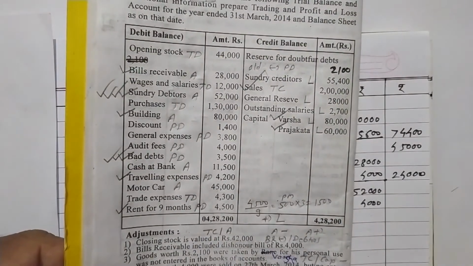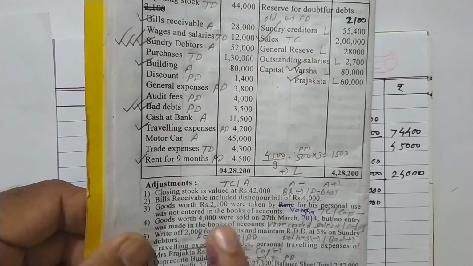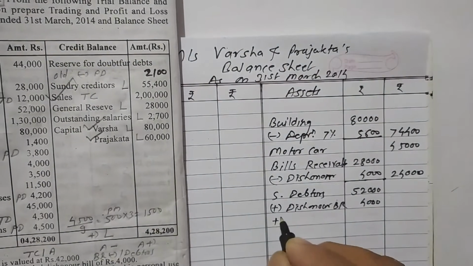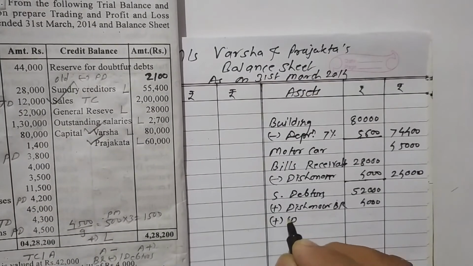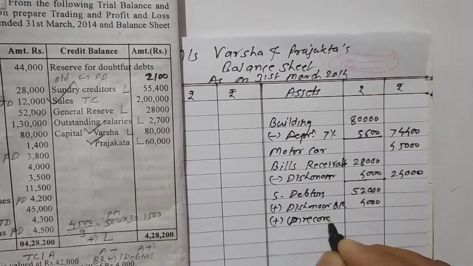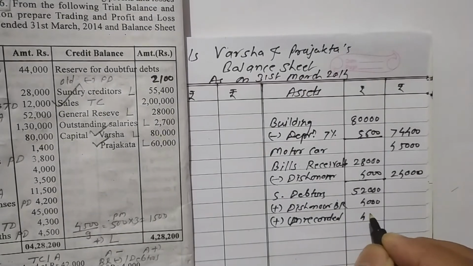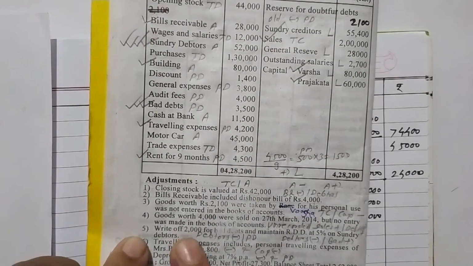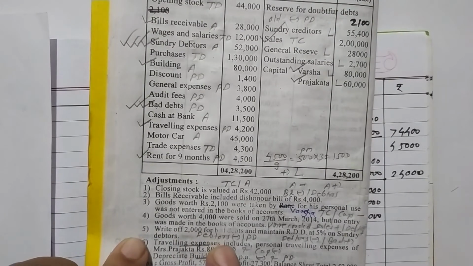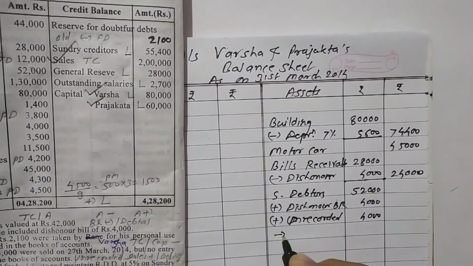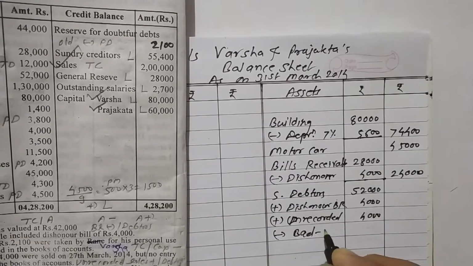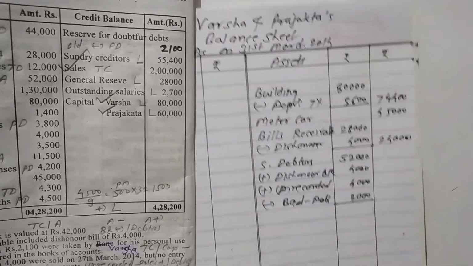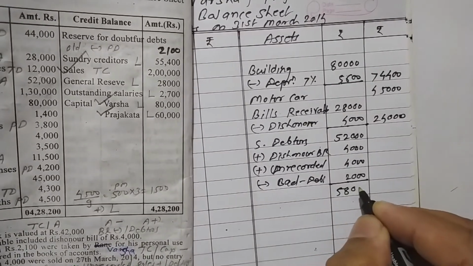Then fourth adjustment, unrecorded sales is given. We add it in the debtors account: add unrecorded sales 4,000. Then fifth adjustment, write off rupees 2,000 as bad debts. We subtract bad debts, rupees 2,000. Its answer comes to rupees 58,000.